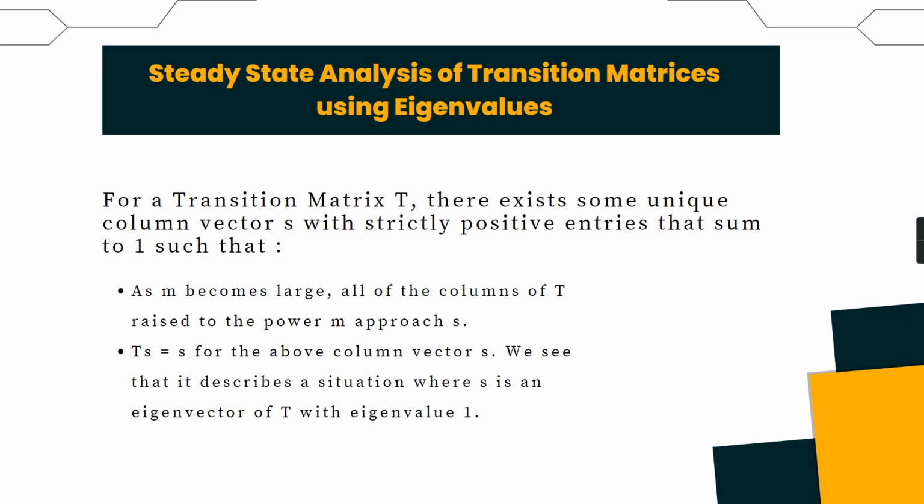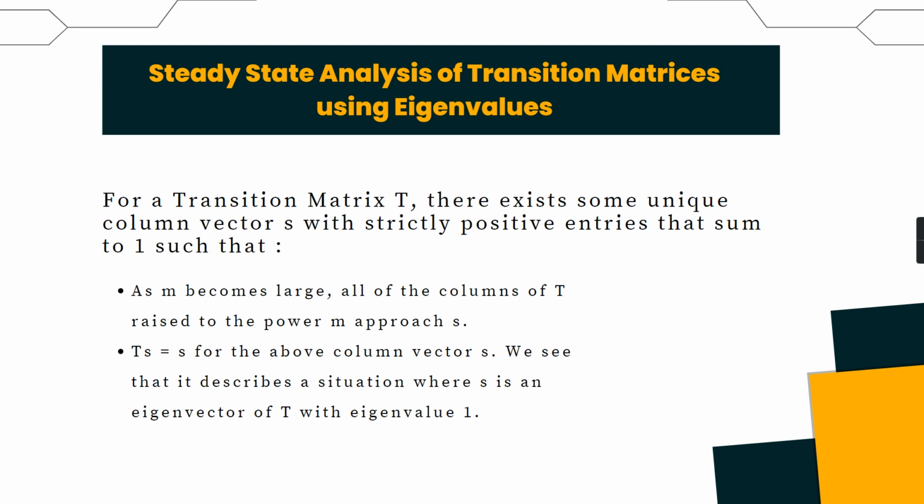Now coming to the steady state analysis using the transition matrix. Here we'll go over and show what the steady state for a transition matrix means and how we can calculate that using eigenvalues. A vector S is called the steady state of a transition matrix T if T into S is equal to S, which basically means irrespective of the number of times we multiply the transition matrix to this vector, the vector state does not change.